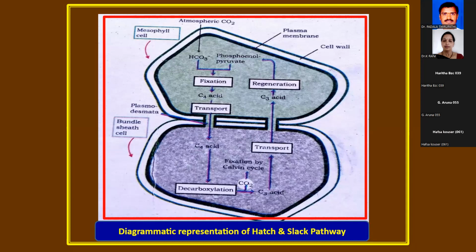In the C3 plants, we discussed that RuBP and the Rubisco enzyme are the key players. In the same way, in C4 plants, PEP, phosphoenol pyruvate, is a 3-carbon molecule. It accepts the CO2 in the form of HCO3 minus, present in the mesophyll cells.